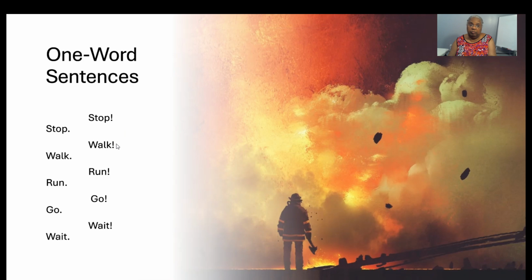Here are examples of one word sentences that show an authoritative tone. Read each command aloud with an authoritative tone. Repeat after me. Stop! Walk! Run! Go! Wait!